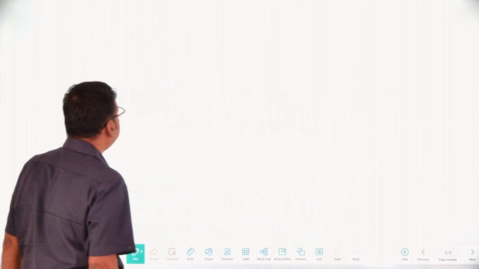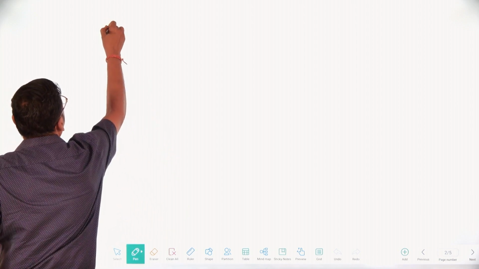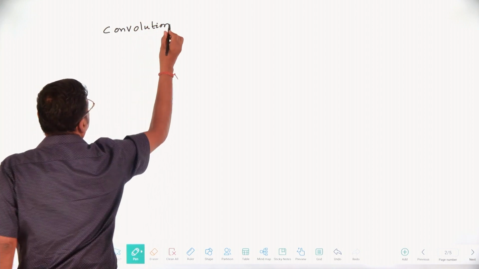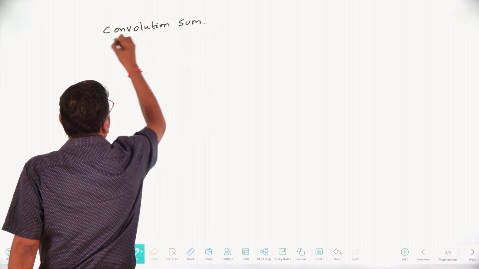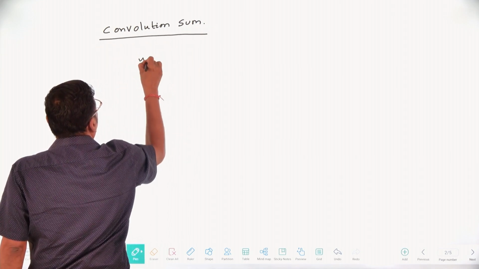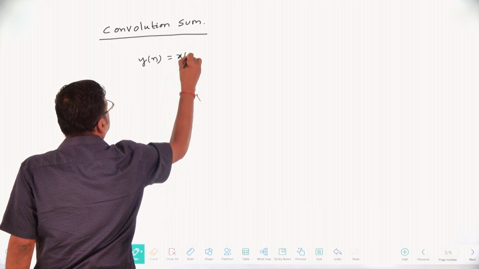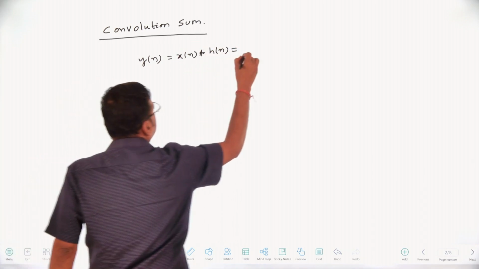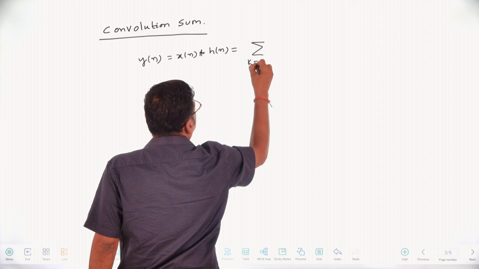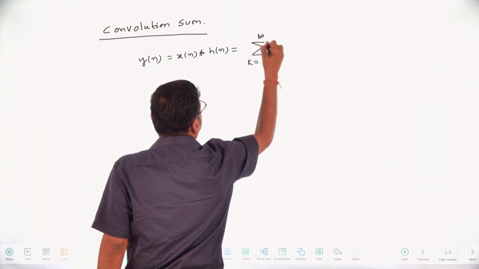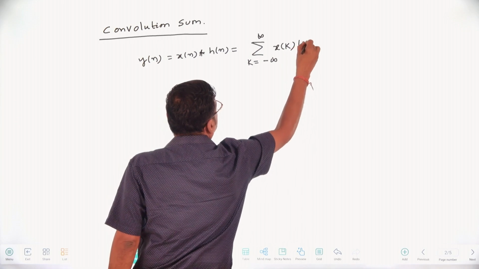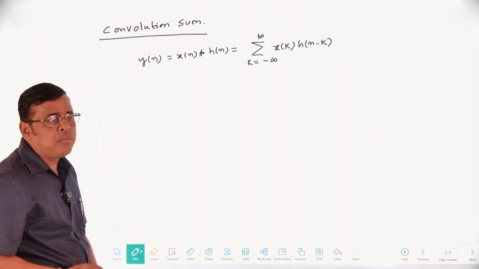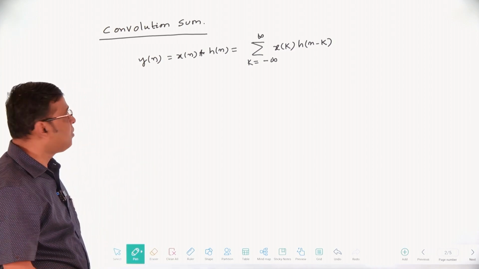Here, what we have observed is the convolution sum: y of n equal to x of n convolved with h of n, and the mathematical formula is the sum over k equal to minus infinity to infinity of x of k into h of n minus k. This is very important. There is a mathematical formula to get the convolution of two discrete sequences, and there is a procedure. What are the steps?